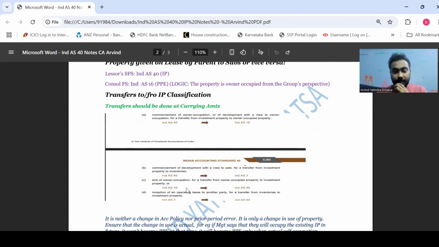Then you're initially owner occupying it, then you want to hold it as an investment property. Then it will be reclassed from Ind AS 16 to Ind AS 40. Then your operating lease commences. Then it will be reclassified from Ind AS 2 to Ind AS 40.